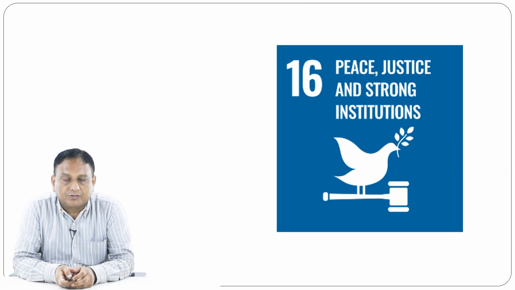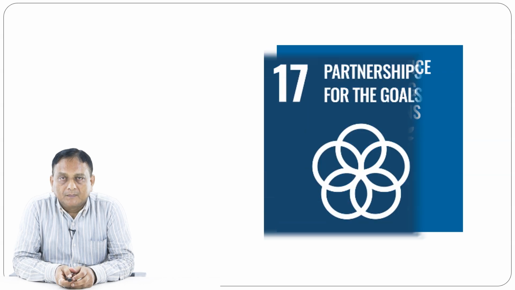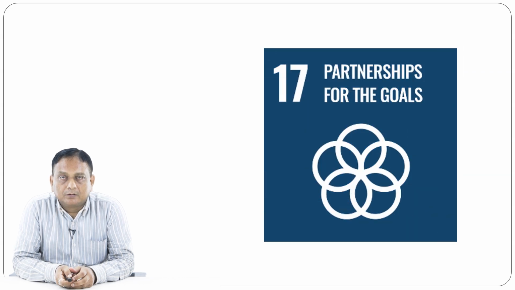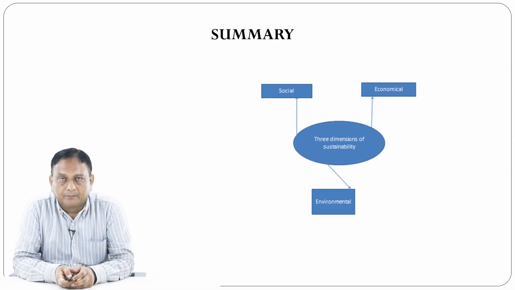The 16th goal talks about peace, justice and strong institutions. And the 17th goal talks about partnerships for the goals. So if a nation wants to develop, partnership will be very important in sustainable development.